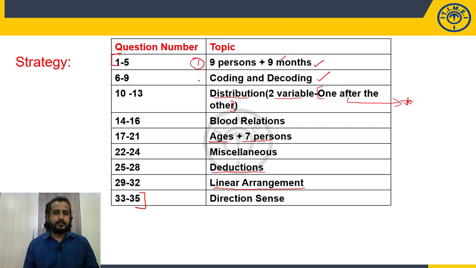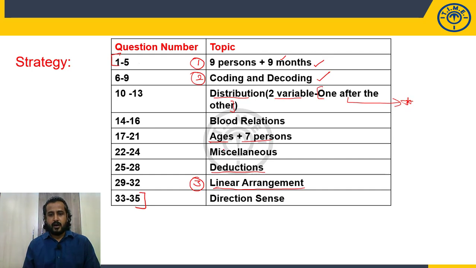And second attempt, as usual, I will go with the coding and decoding. And it is a new model which I am seeing for the first time. I may be attempting it later. But linear arrangement is a very easy set, because it is not given like some are facing center, some are facing north, some are facing south, and even there is no other variable given. So definitely that will be a doable and easy question set, linear arrangement.